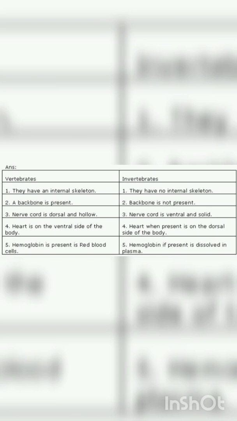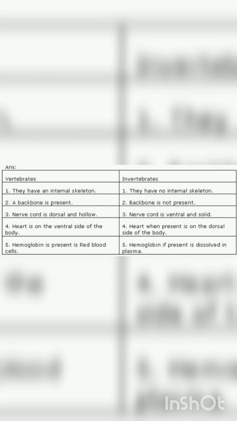Now, where is the heart located? Our heart is located on the upper side of our body. So, heart is located on the ventral, that means the upper side of our body. Whereas in invertebrates, heart may or may not be present, and if present, it is present on the dorsal side, means on the lower side towards the abdomen.